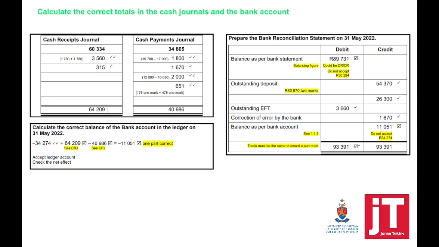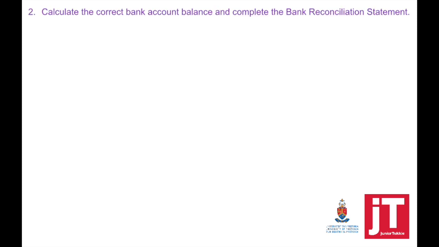Again, when preparing the bank reconciliation statement, you have to take the total that you've calculated as the balance as per bank account to the bank reconciliation statement as it appears in your books. A credit balance, a negative balance, means in my bank account it will appear on the credit side. So in my bank recon, it should appear on the credit side.